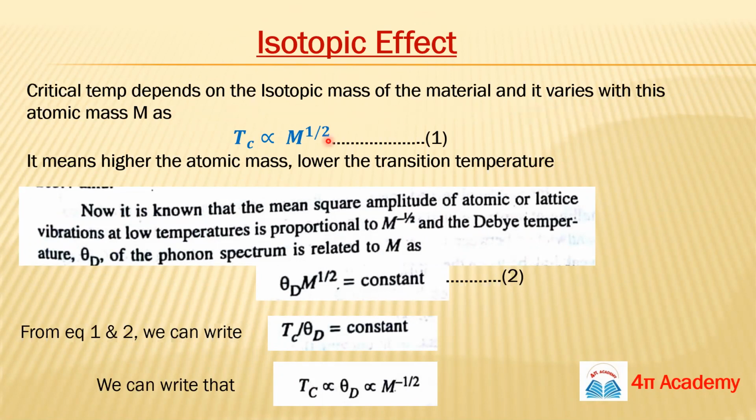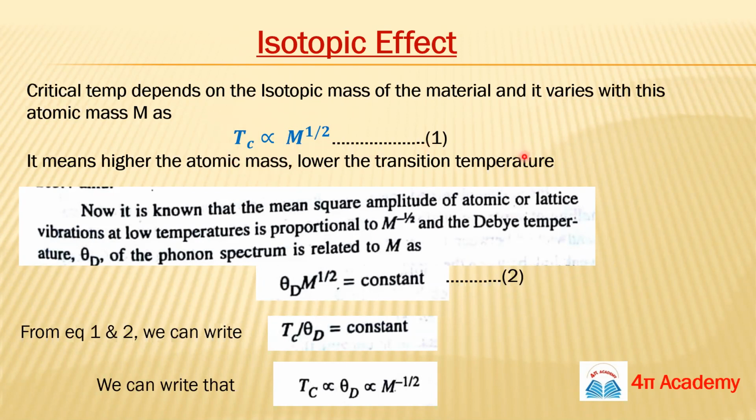If the isotopic mass of the material is m, then Tc depends on it as Tc proportional to m to the power minus half. This means that the higher the atomic mass, the lower the transition temperature.